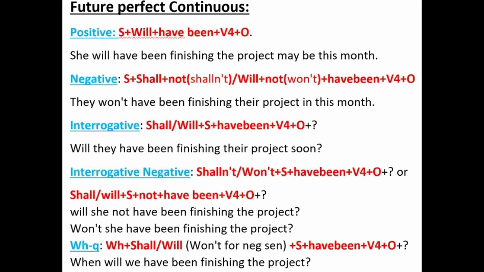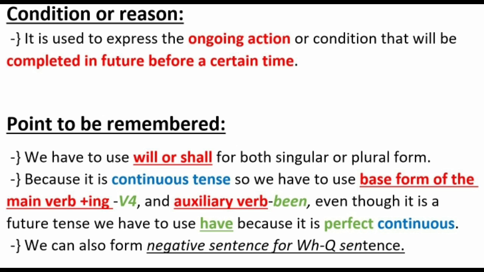You can observe in the video all four tenses carefully. The conditions or reason of the future perfect continuous: it is used to express the ongoing action that will be completed in the future before a certain time. For example, how long will you have been living here? At the end of the year. Just go through this point to be remembered.